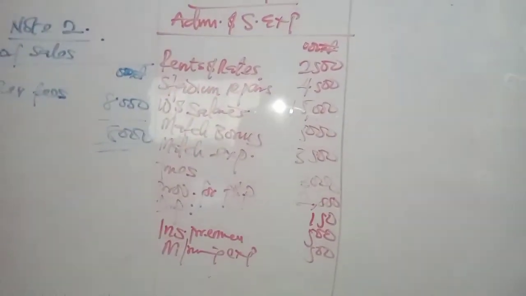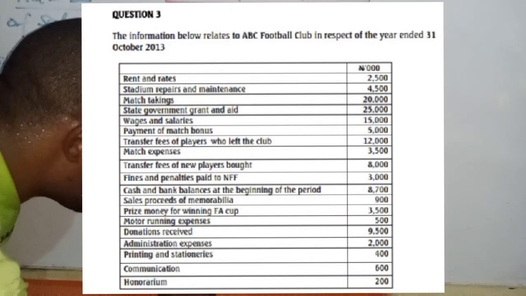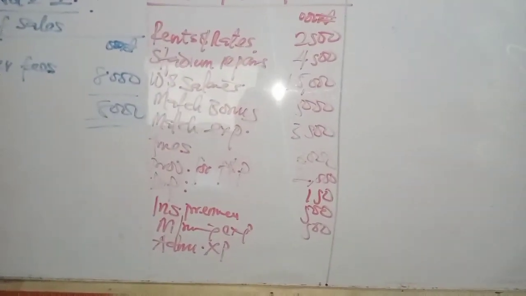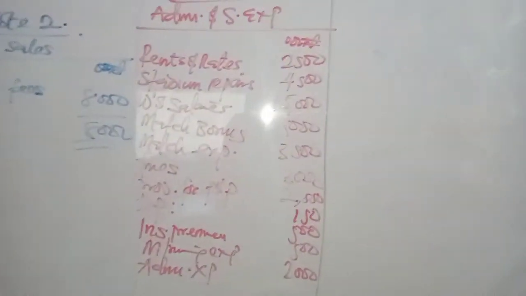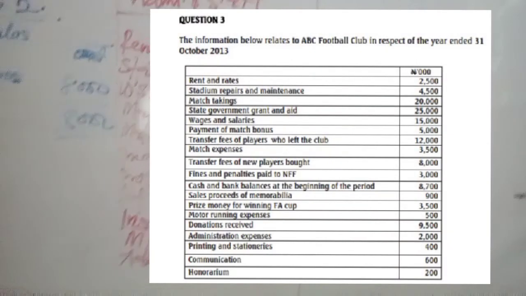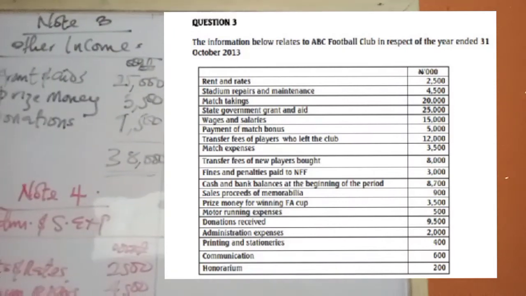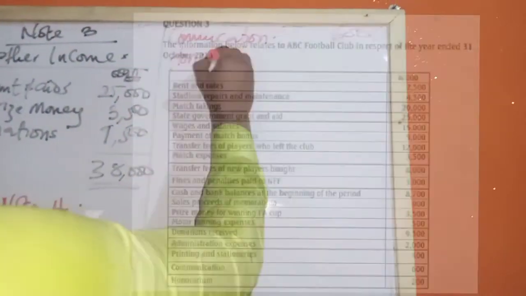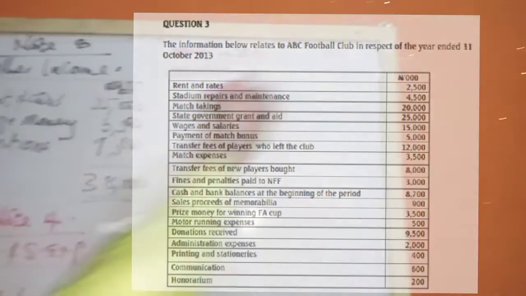So what's the next one? Admin expense. How much admin expense there? 2 million. That's 2,000. What's the next one? Communication. Let's continue here. Communication there, 600,000. Then we now have honorarium. Honorarium there is how much? 200,000.